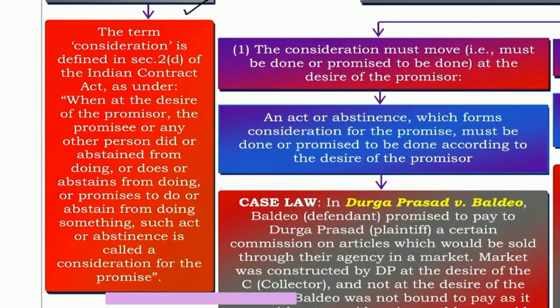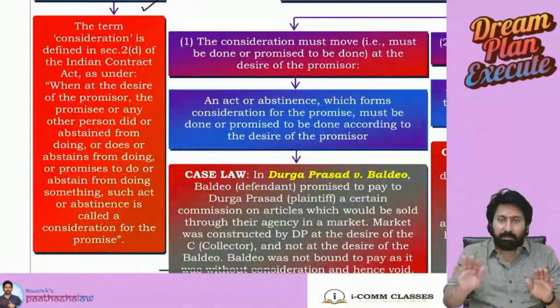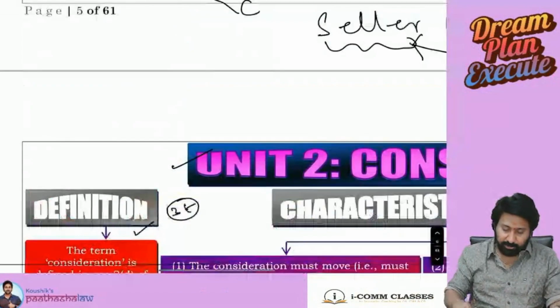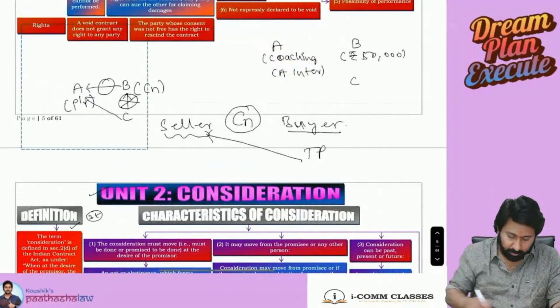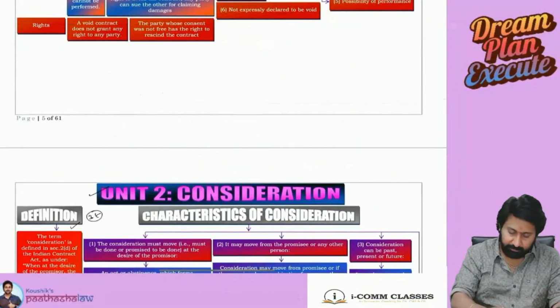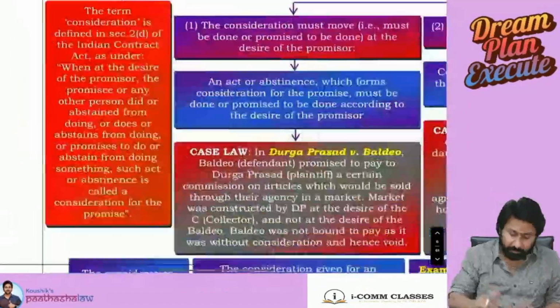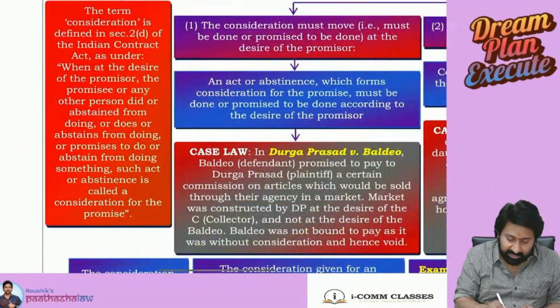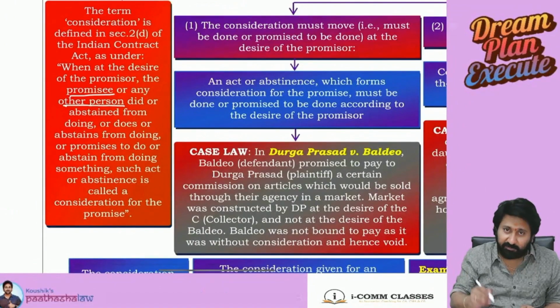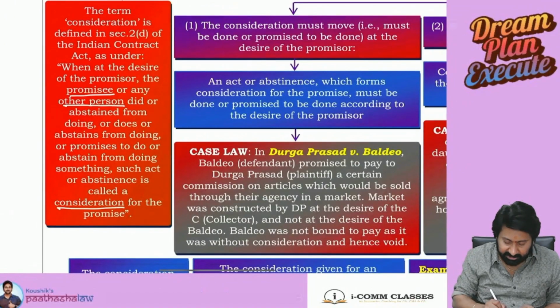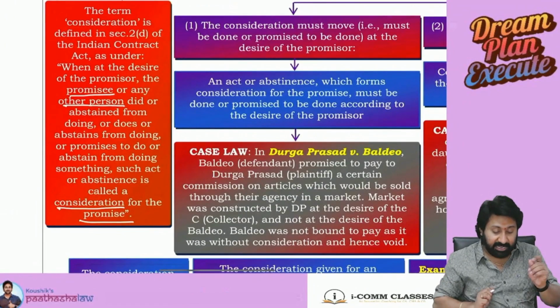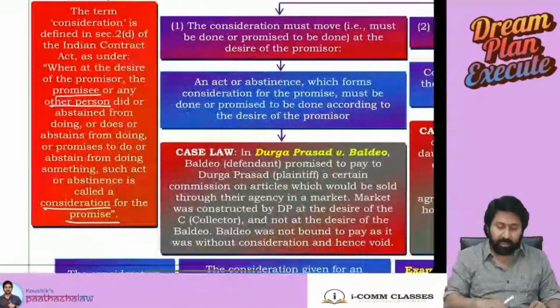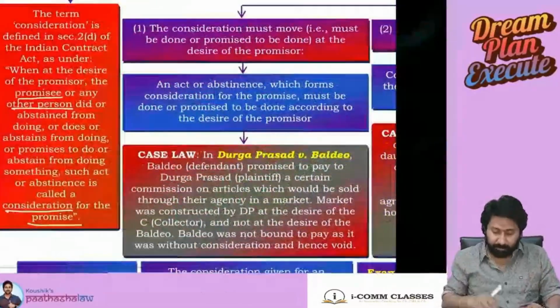So now listen. Let me put clarity on this particular issue. See here. Let us read the definition properly. When at the desire of the promisor, the promisee or any other person did or abstains from doing, does or abstains from doing, promises to do or abstain from doing, is called a consideration for the promise. Okay. First, listen carefully. I'll explain.